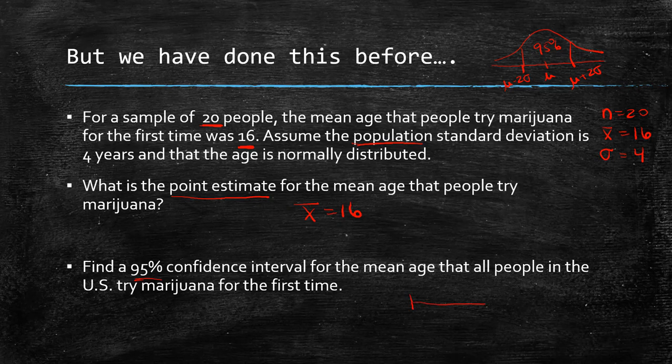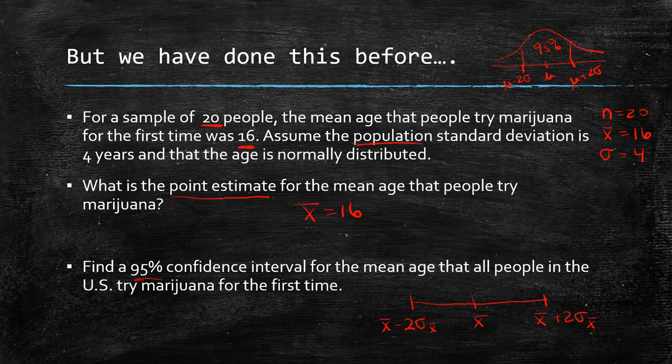So what we're going to do is we have to turn everything into x bar. So we're going to take x bar and we're going to subtract 2 standard deviations. But remember, if this isn't mu, then we have to change everything into x bars. So this is exactly what we've talked about in the previous section. All right, so here we go.